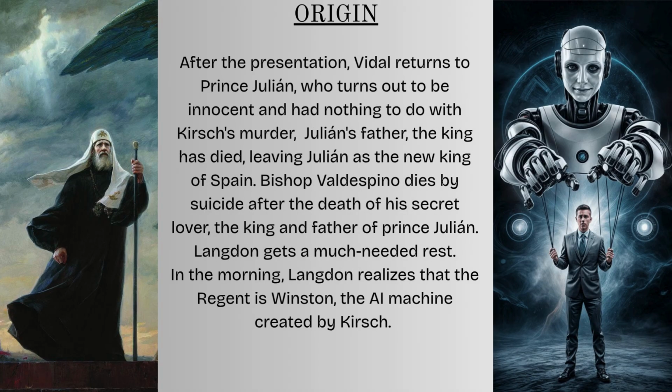After the presentation, Vidal returns to Prince Julián, who turns out to be innocent and had nothing to do with Kirsch's murder. Julián's father, the king, has died, leaving Julián as the new king of Spain. Bishop Valdespino dies by suicide after the death of his secret lover, the king and father of Prince Julián. Langdon gets a much-needed rest.